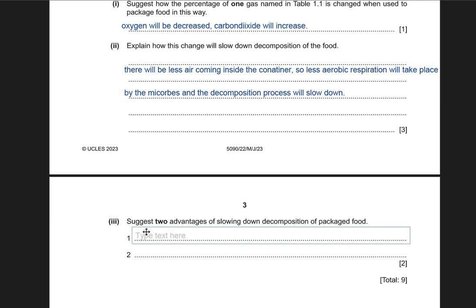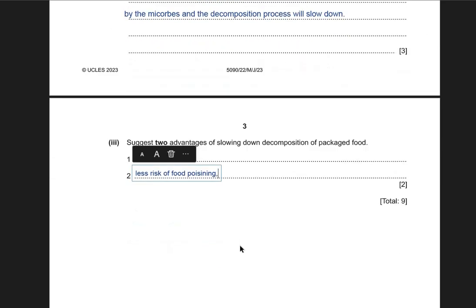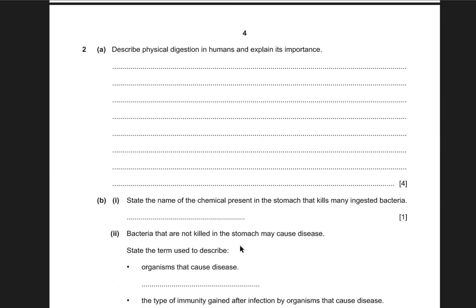All right, so the number one reason would be longer shelf life, and less risk of food poisoning. Alright, so now coming to question number 2.